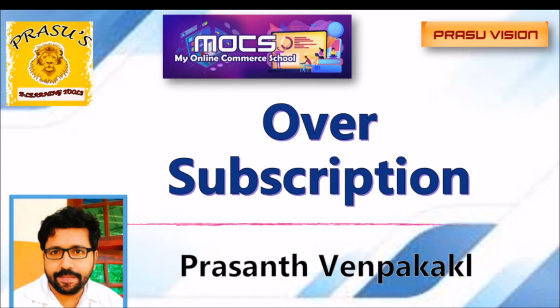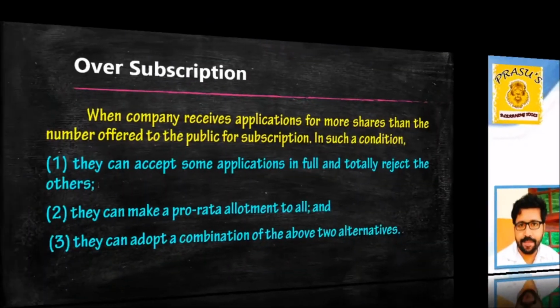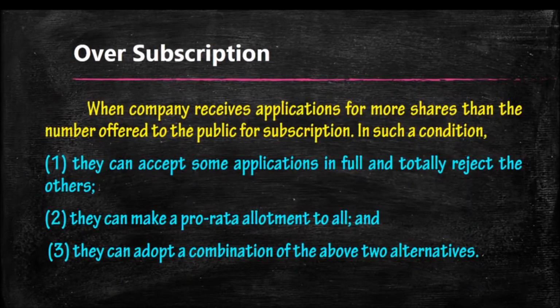That is known as oversubscription of shares: when the public applies for more than the shares issued by the company.